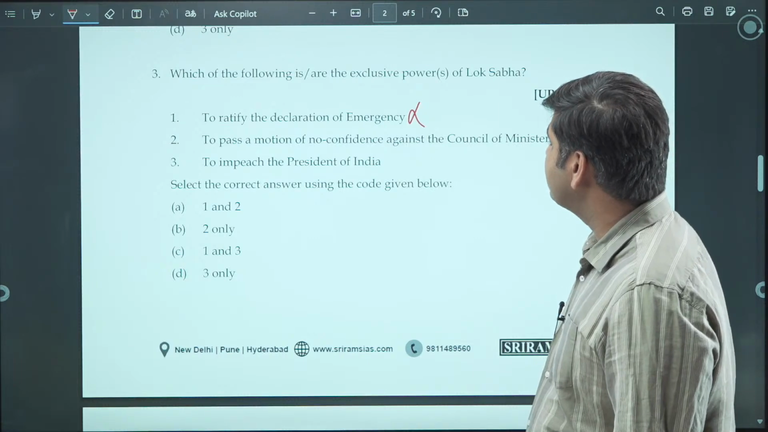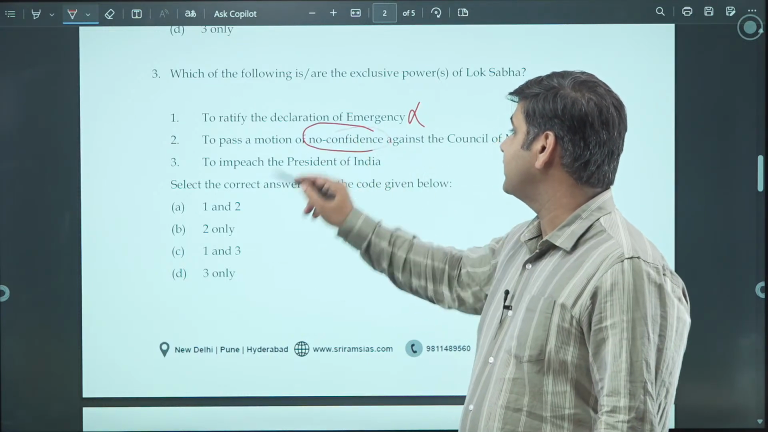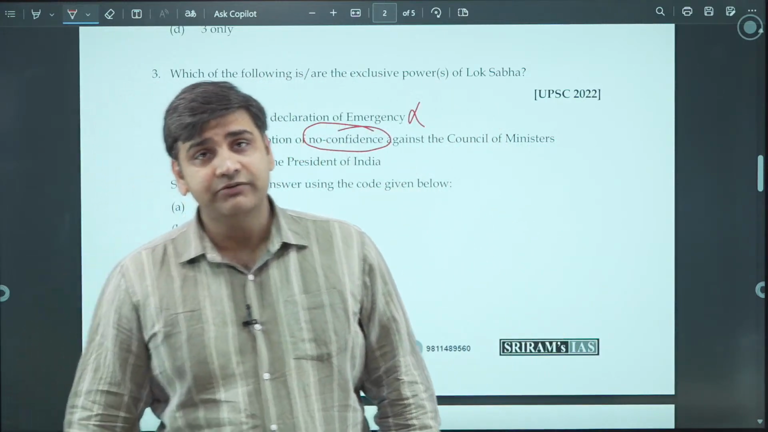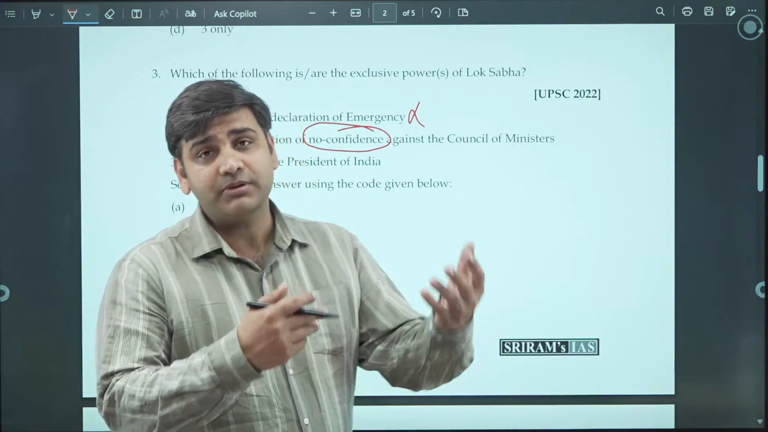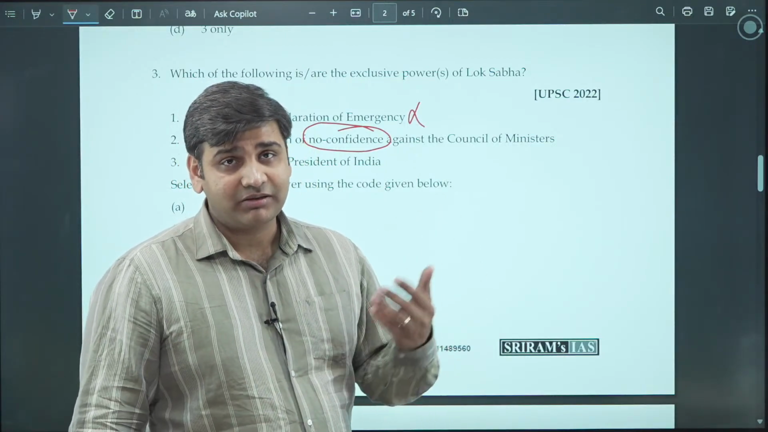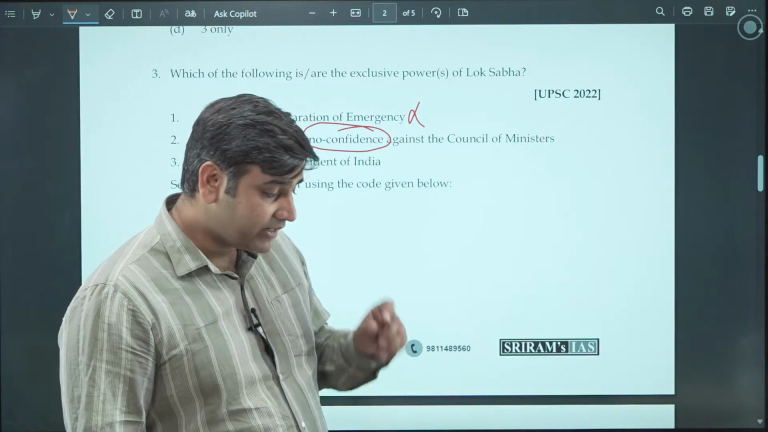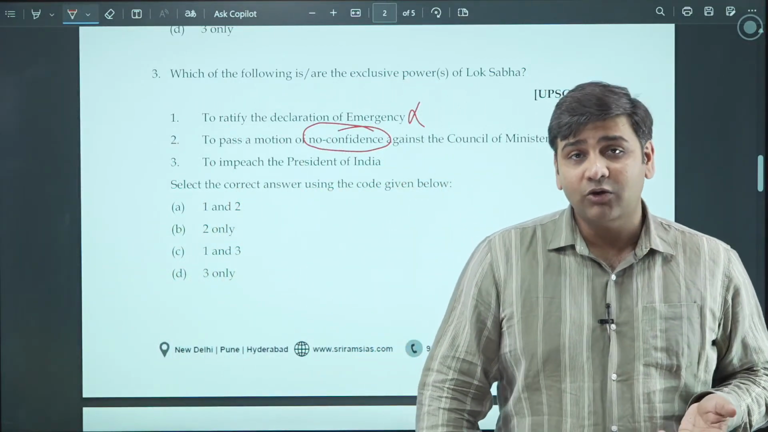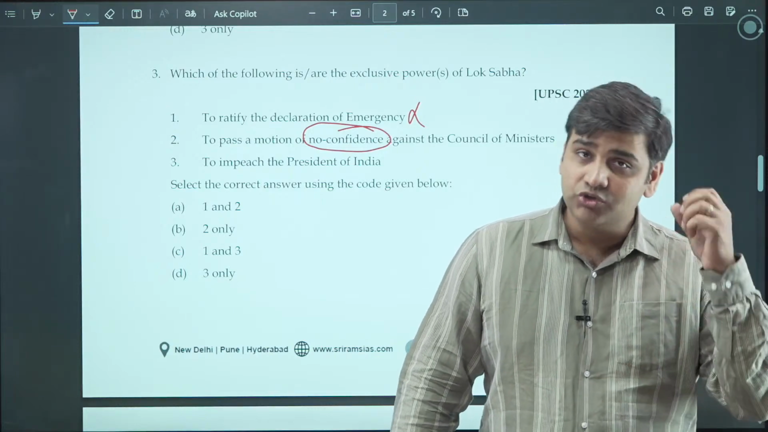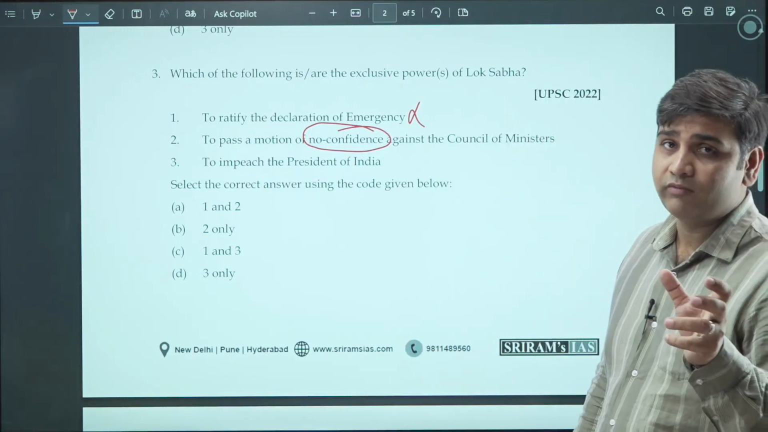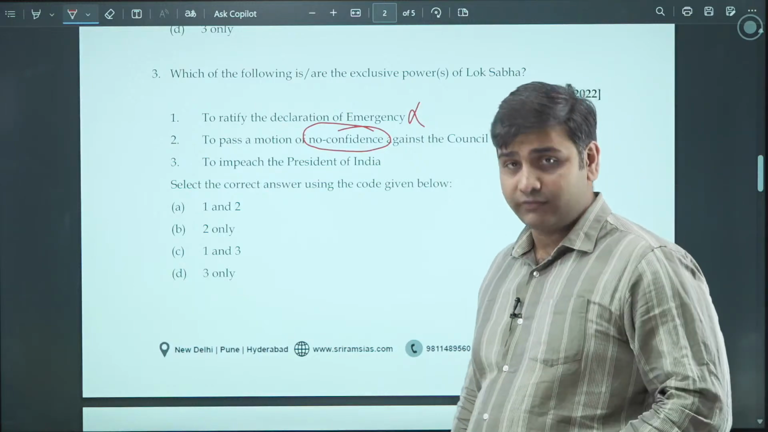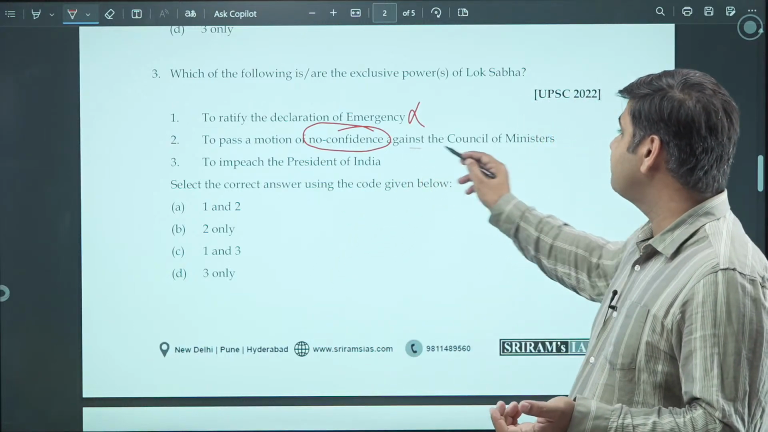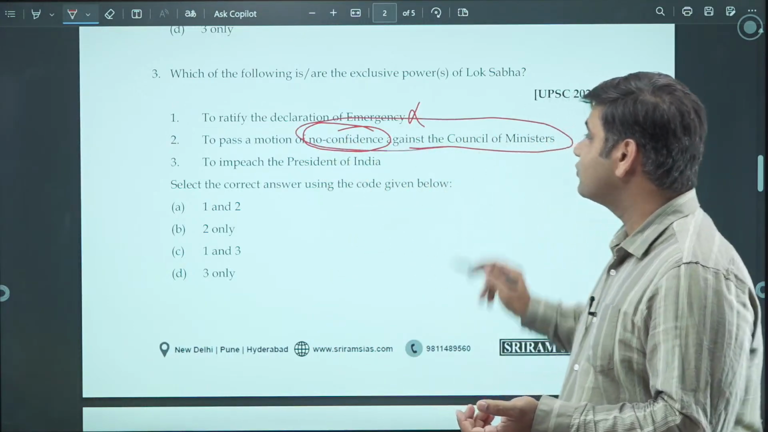To pass a motion of no confidence against the Council of Ministers. Now, as we have already discussed, India being a parliamentary form of democracy, responsible government is the system of government which is followed here. And when I say responsible government, it is the Council of Ministers which is responsible to the House of People, to the Lok Sabha. So, Rajya Sabha is not involved. It's a continuous house. It does not get dissolved. Rajya Sabha is not involved in this, and hence we can say this is the exclusive power of Lok Sabha to pass a no confidence motion.